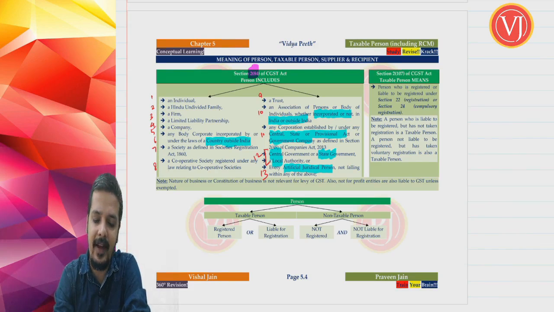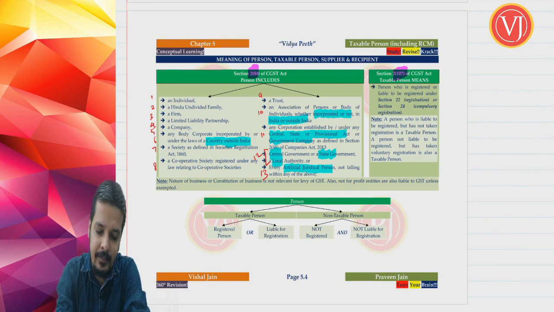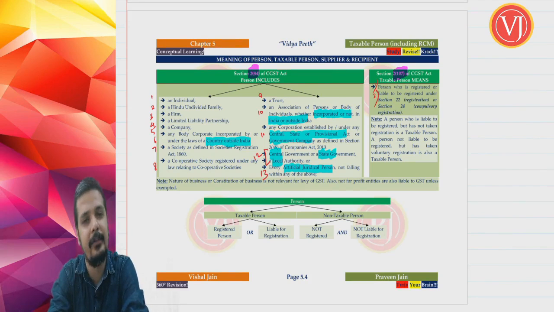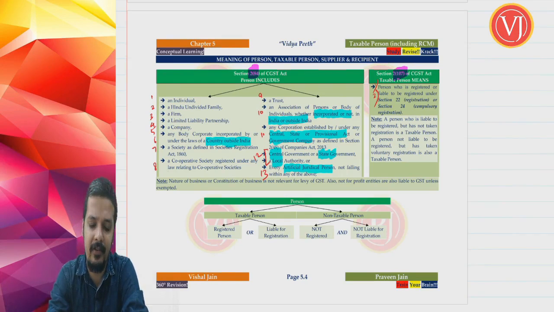Now friends, what is taxable person? Taxable person is defined under section 2 clause 107 of CGST Act. Taxable person means a person who is registered or a person who is liable to be registered. Either a person who is registered or a person who is liable to be registered under section 22, where you are talking about turnover based registration, or section 24, where you are talking about compulsory registration.